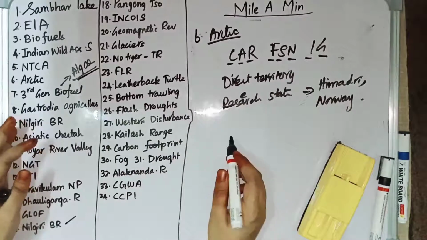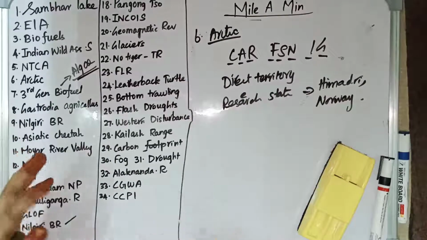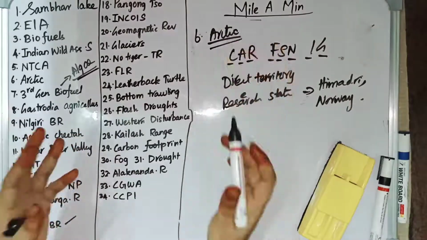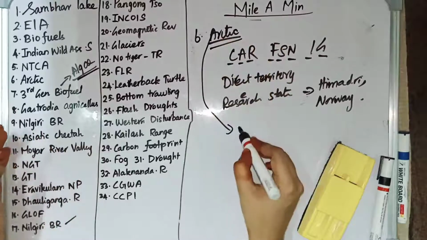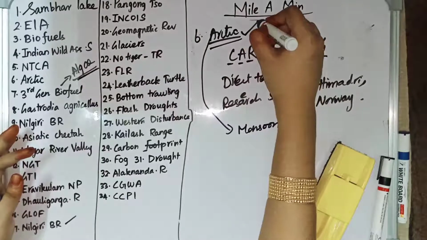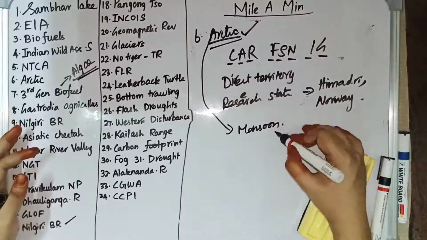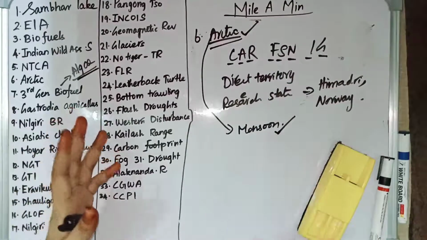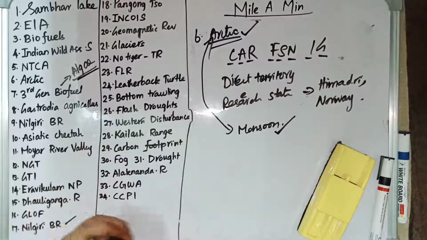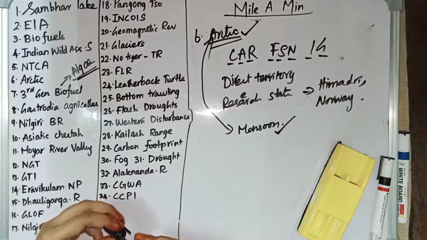The main reason why we should study the Arctic Circle is the temperature and the global changes. The Arctic has an impact on India's monsoon also. If there is a climate change in the Arctic, it is going to affect India also. So we should study the climatic impacts in the Arctic Circle.